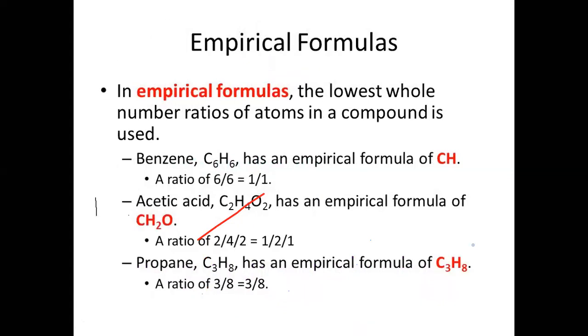Now, students, another explanation regarding the empirical formula. In the empirical formula, the lowest whole number ratio of atoms in a compound is used. For example, benzene. The actual formula of benzene is C6H6, and it has an empirical formula CH. Students, you know that the actual, molecular formula of benzene is C6H6, but its simplified formula, or smallest whole number ratio formula, is CH.